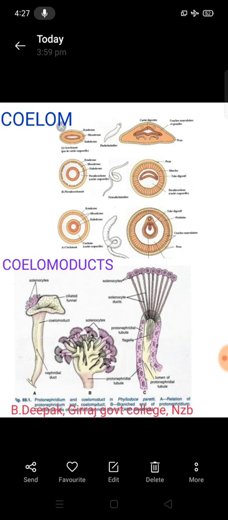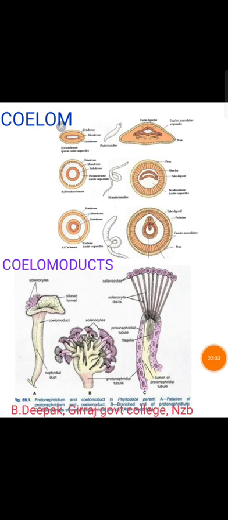Second one is the nephridia. Coelomoducts are mainly useful for the reproductive system, and the nephridia is mainly useful for the excretory system. There are two types of nephridia: protonephridia and metanephridia. First one is the protonephridia. These are the primitive type nephridia. They open to the exterior by nephridiopores.